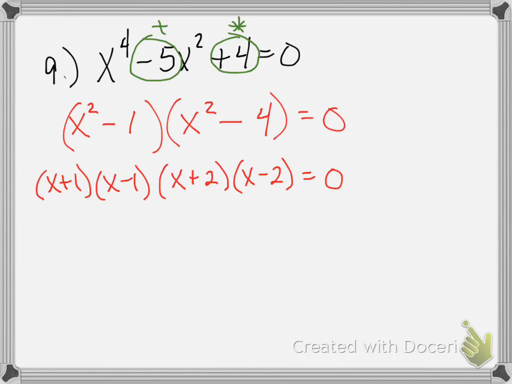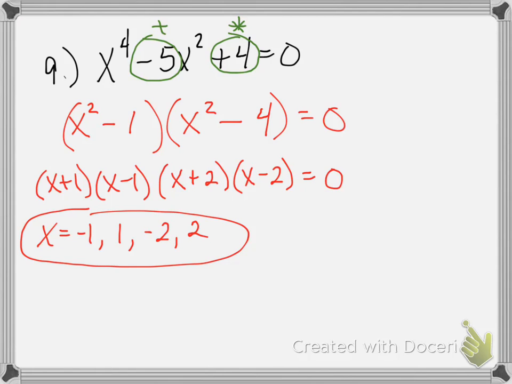So this right here is the completely factored form of that polynomial. And now to finish solving, if I use the zero product property, I get x equals negative 1, positive 1, negative 2, and positive 2. Okay, so there's all of my solutions for number 9.